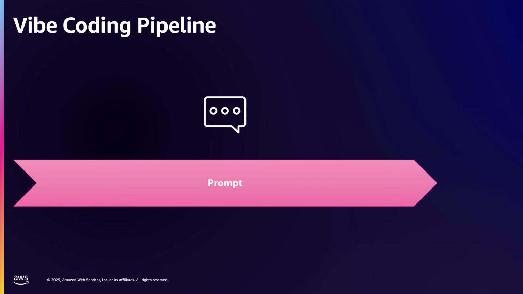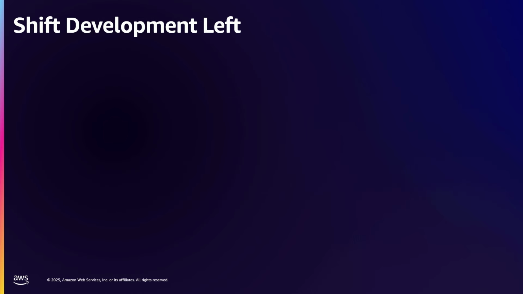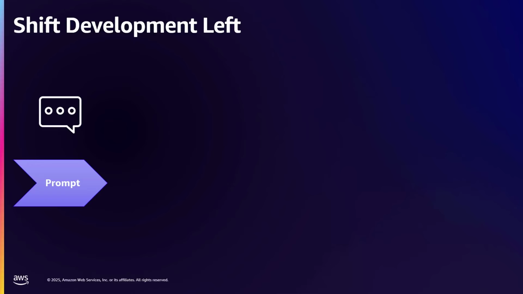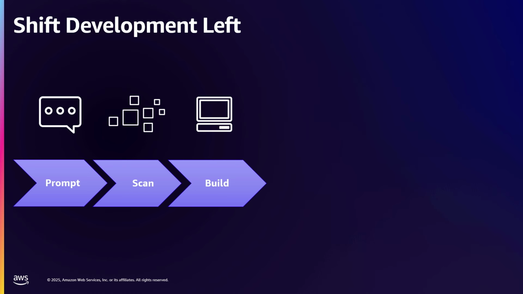Now, the vibe coding pipeline is prompt and then deploy. You probably already know this, but it's important to think about. What I want us to think about is shifting development left. What that means is that it might start with a prompt. We're in the vibe coding era, so we have to acknowledge that things might start off as a prompt. But it doesn't have to end at the prompt. We want to do scanning over all of the code that it generates. We want to then go and build. That's really important because we want to take the prompt, turn it into an actual architecture and build it.